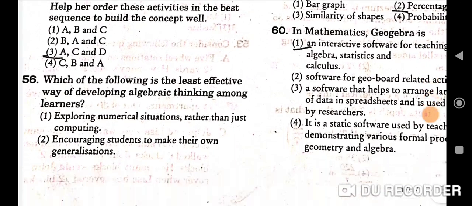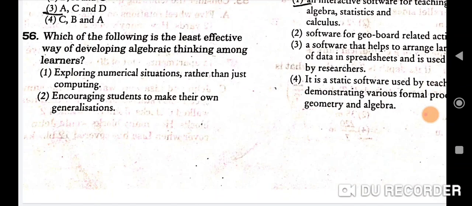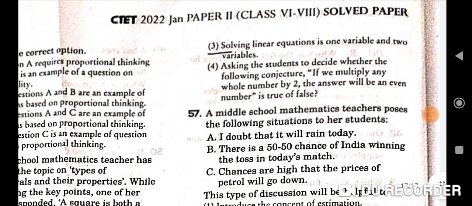Next question is, which of the following is the least effective way of developing algebraic thinking among learners? So correct option here is, solving linear equations in one variable and 2 variables.